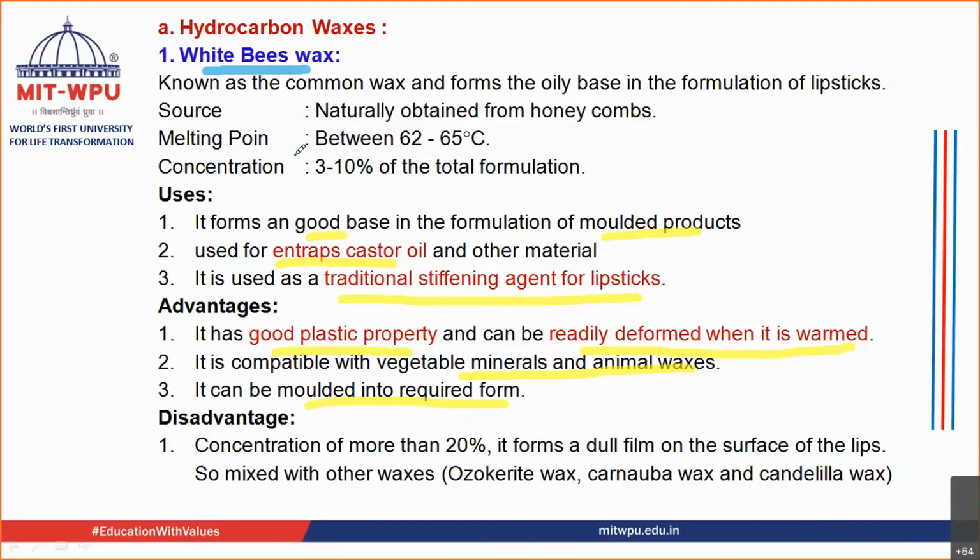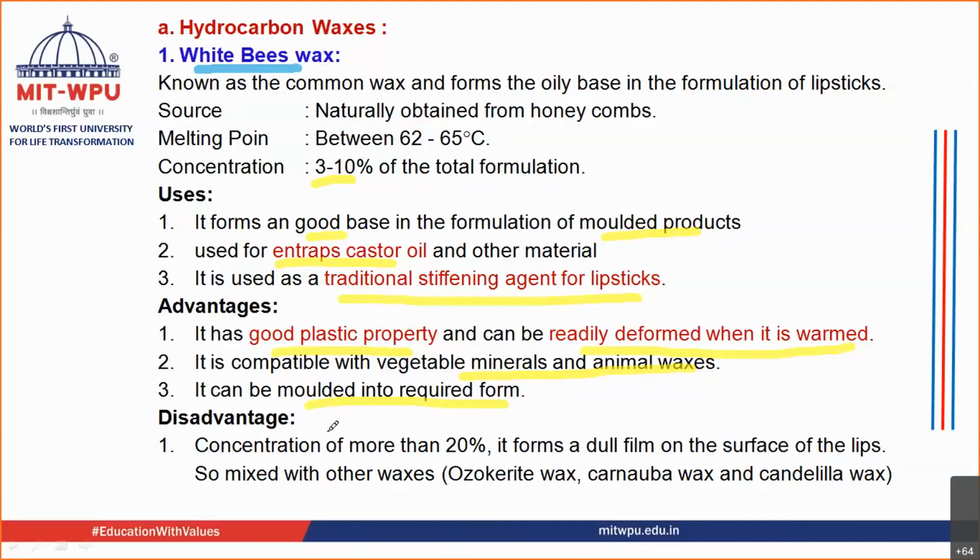The quantity used is very less, that is 3 to 10%. If you use a larger quantity, if you are using 15 to 20%, then the lipstick is going to be very stiff in nature. If you want to increase the stiffness or the viscosity of any preparation, if you want to increase the viscosity of your semi-solid preparation, then beeswax is one of the very good ingredients to increase the viscosity. And in 1 or 2% also you can increase the viscosity of your preparation.